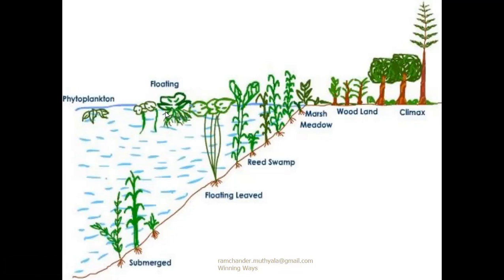So the water depth decreases and the soft mud increases. It is not comfortable for free floating plants. It is more comfortable for rooted floating leaf plants.